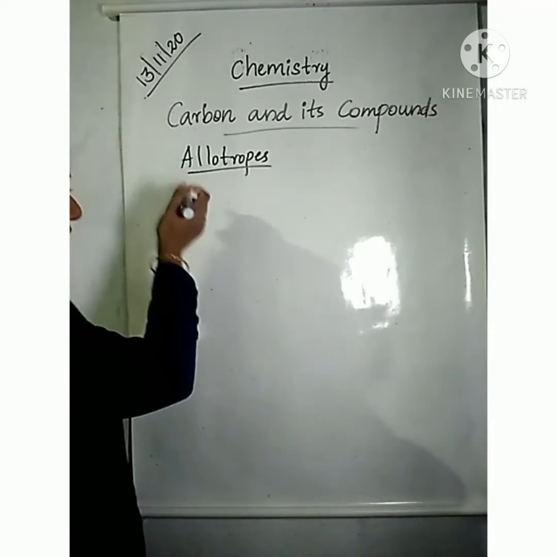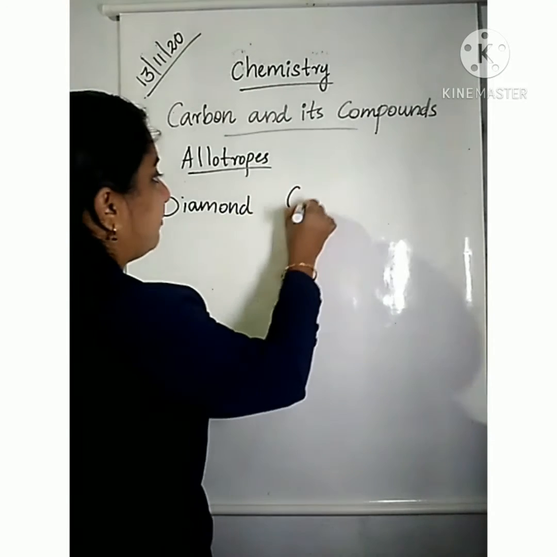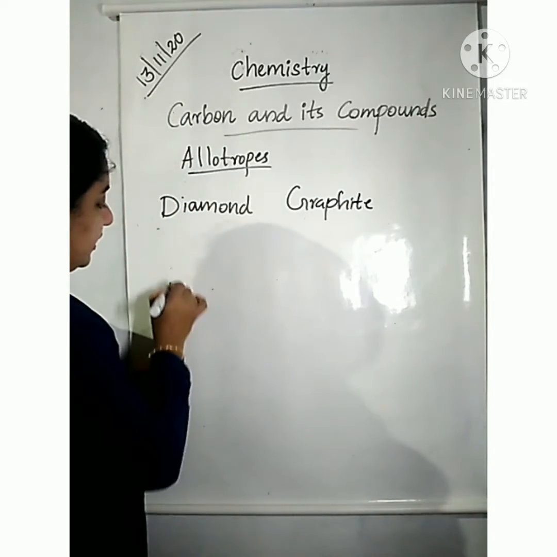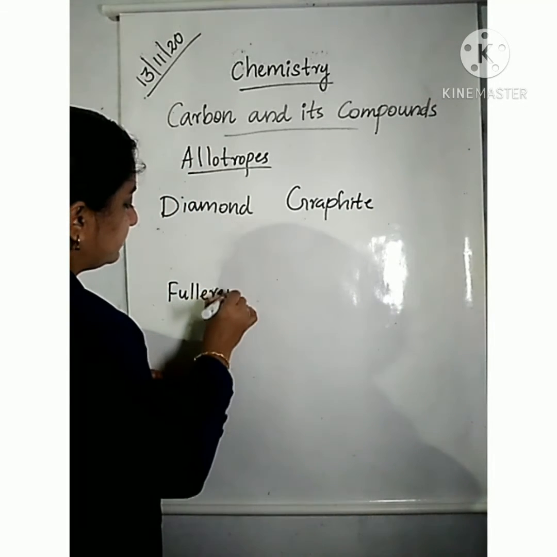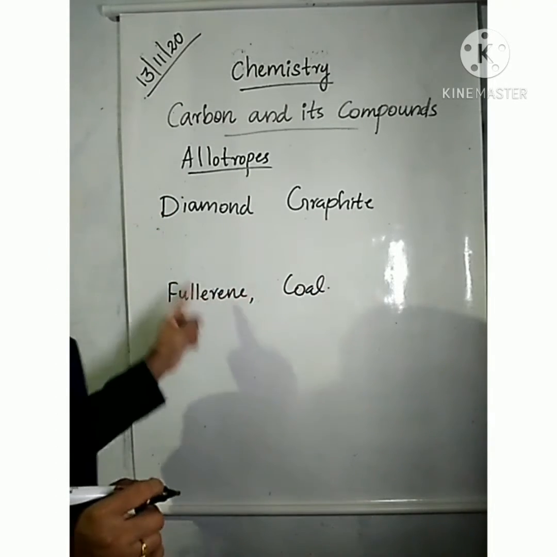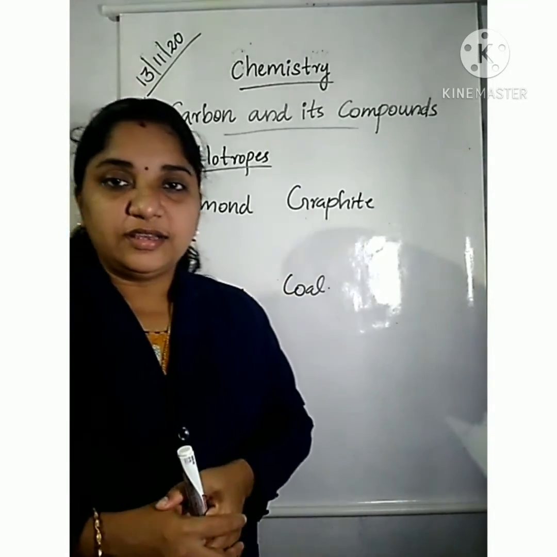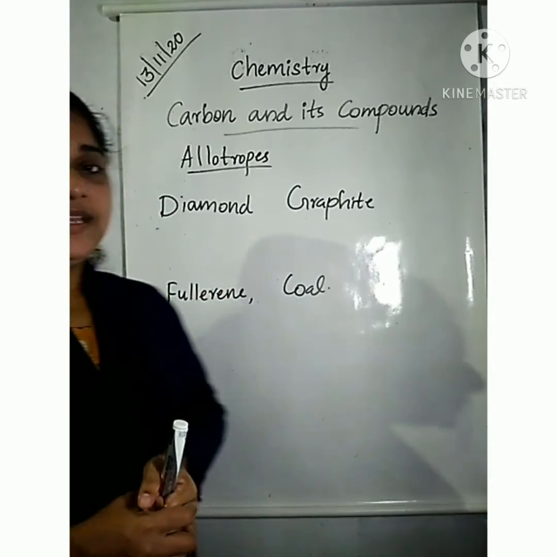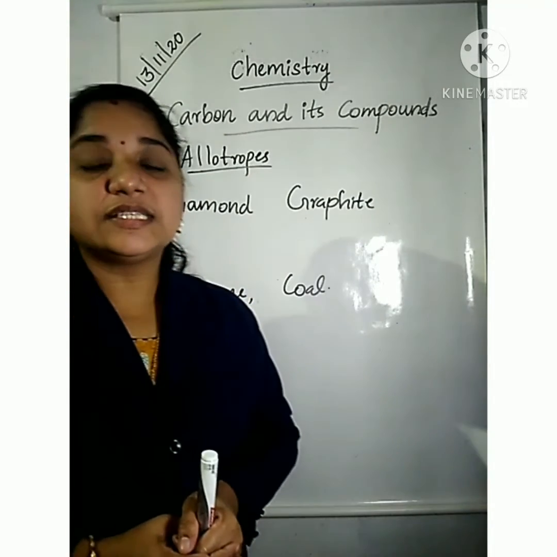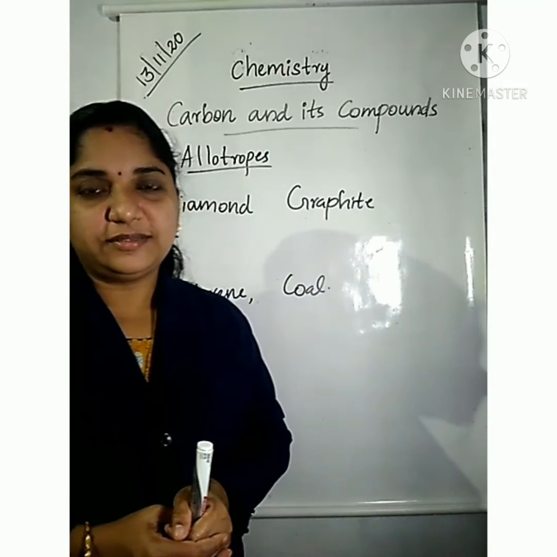Here, diamond, graphite, fullerene, coal. These are all different forms of carbon, isn't it? Diamond is a form of carbon. It is the hardest substance known and the purest form of carbon.